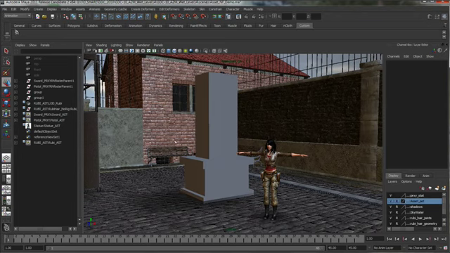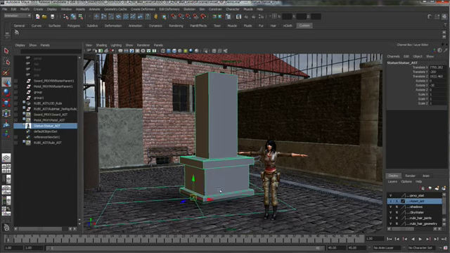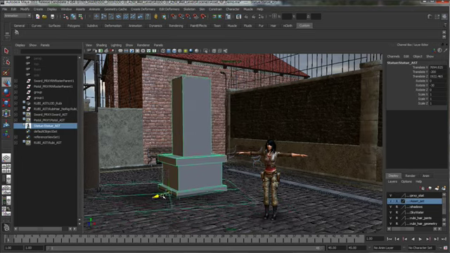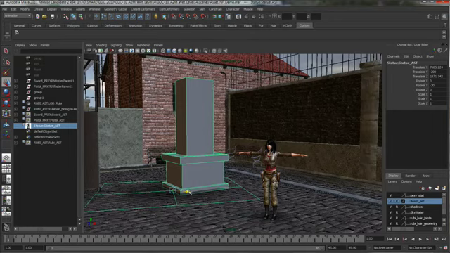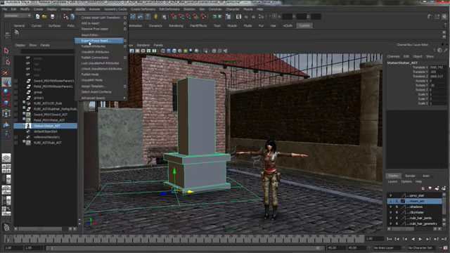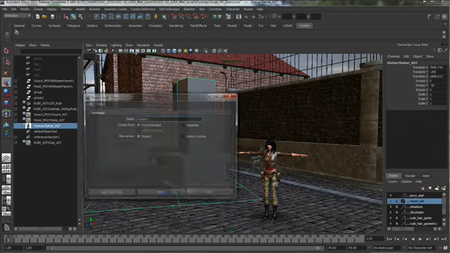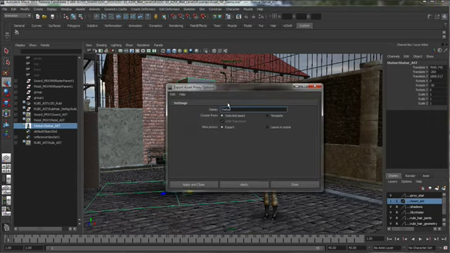So in this scene here, we have a simple proxy statue. We just have this simple little object, and I can go ahead and move it around, just use it as a placeholder for the final prop. And the way this could work is that while the final prop is being created, an artist can quickly output a simple proxy asset using the new export proxy asset feature found in the menu. And all it does is simply put out a locator that has the ability to have full access to transforms.